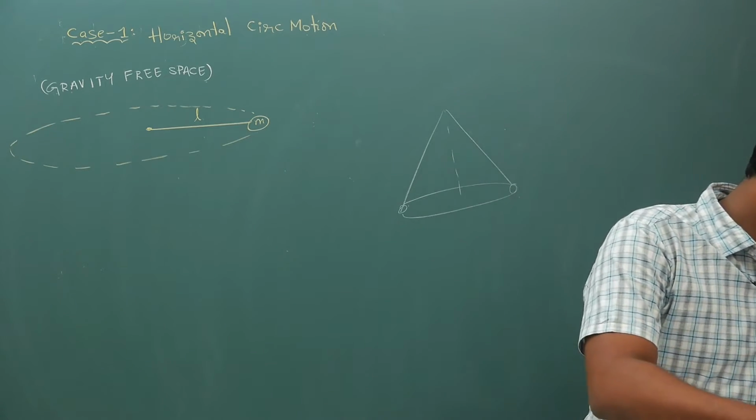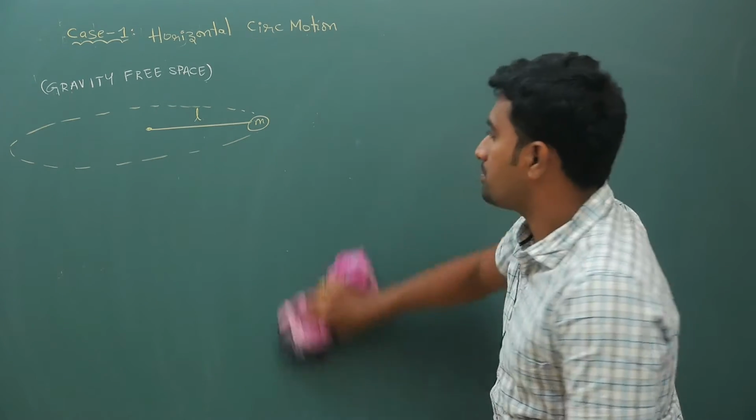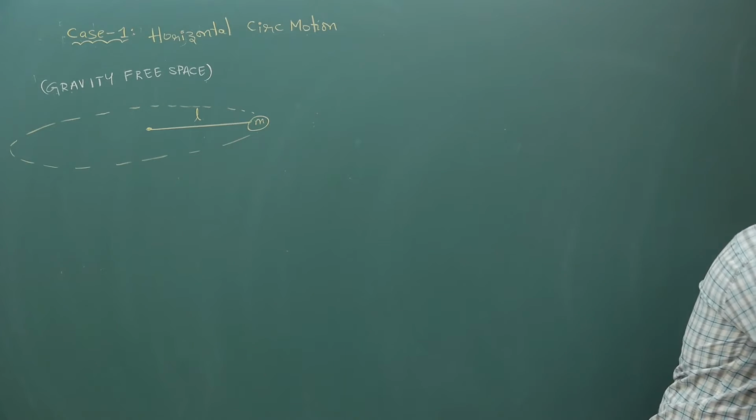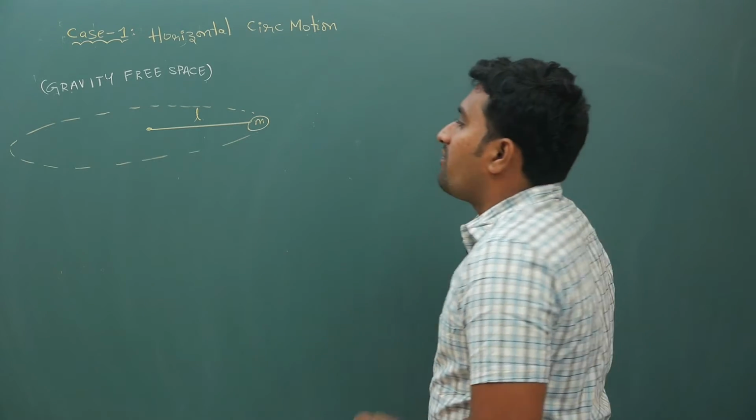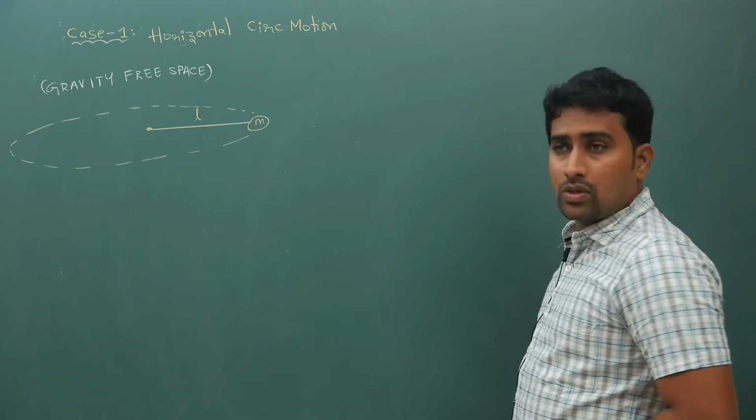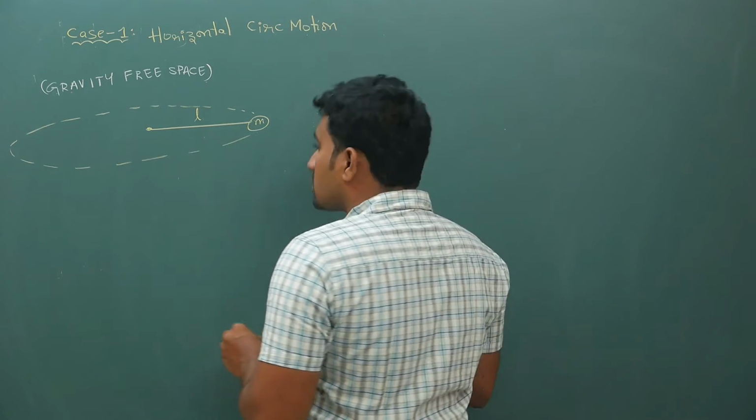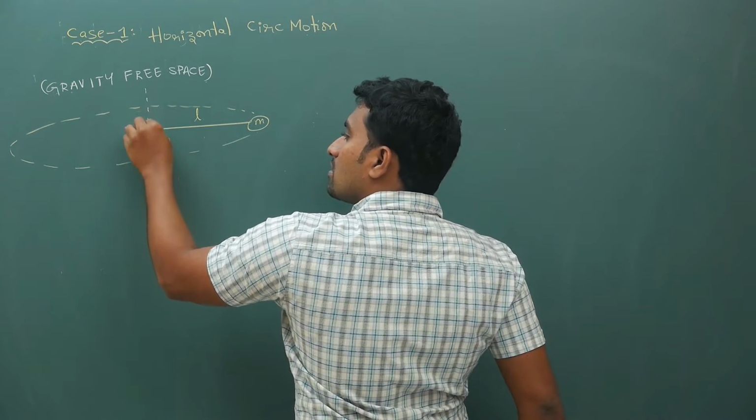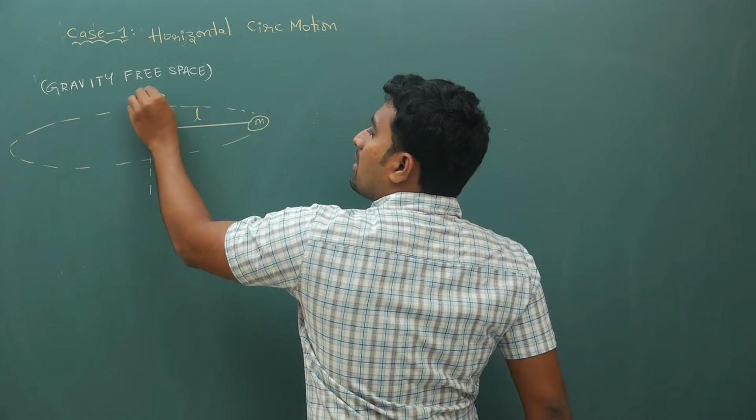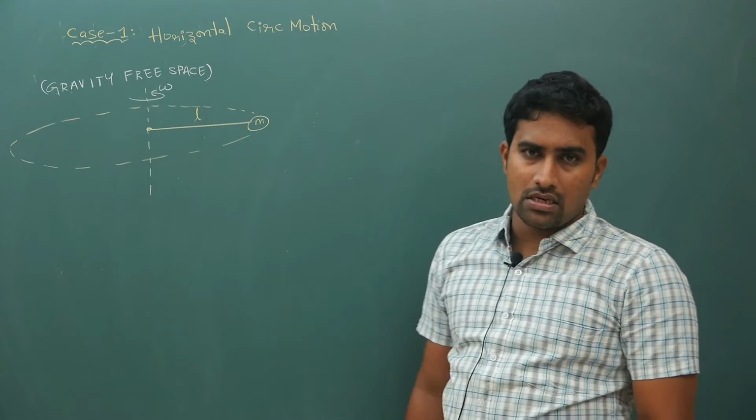So now in this gravity free space, first I want you to understand, you are trying to set up an equation here. Let us say it is rotating with angular velocity omega.